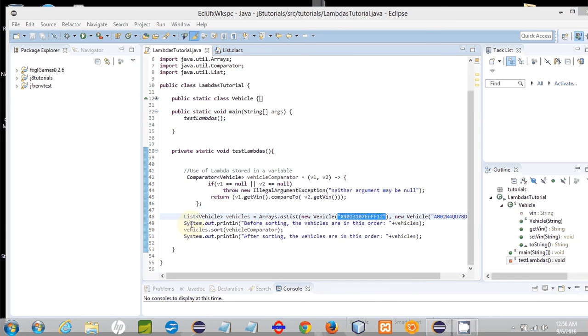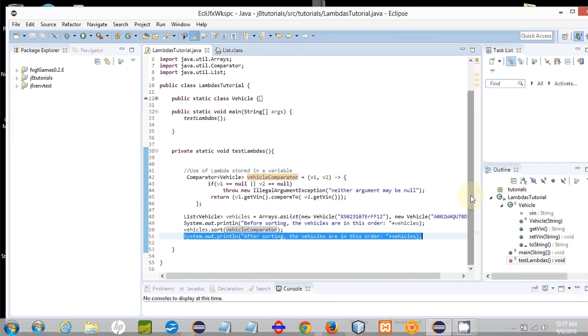Then in this test I output the order of the vehicles first, before sorting. And then we call the list.sort method, which is available on the List interface. The sort method allows you to sort a list if you supply it with a comparator. And that's what we've done. This vehicle comparator object, which is defined as a lambda, we supply to the list.sort method here. So we sort our list using our custom comparator, and then afterwards output the ordering. So let me run that.